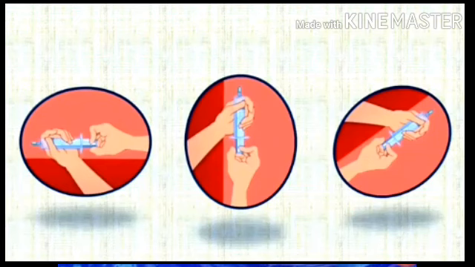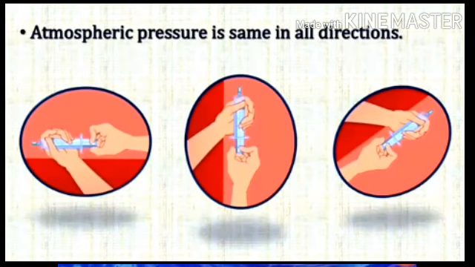From that we conclude that atmospheric pressure is the same in all directions. Understood everyone? So that is a property of air: atmospheric pressure is the same in all directions. The next properties of air we will see in the next part.